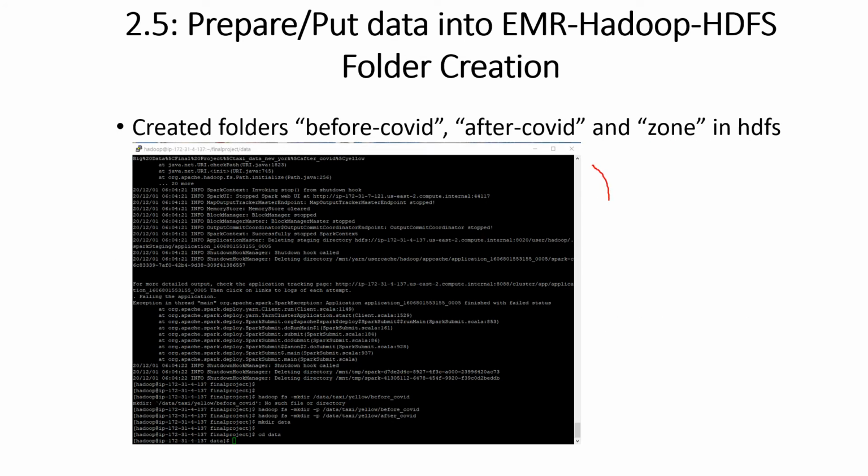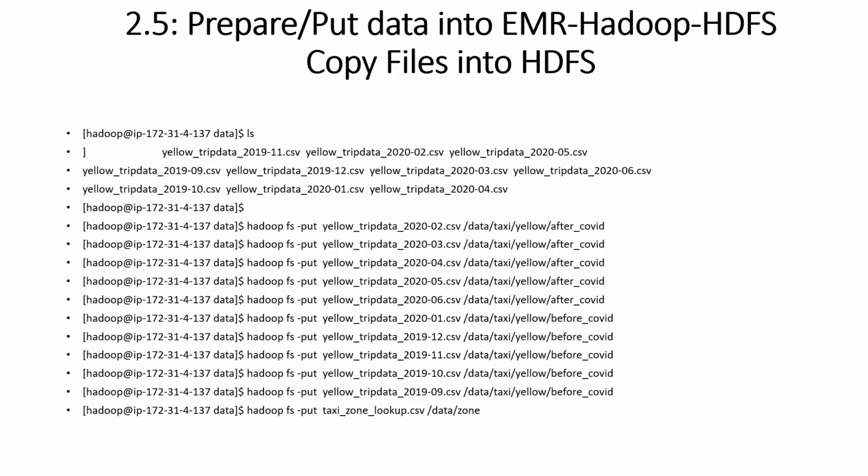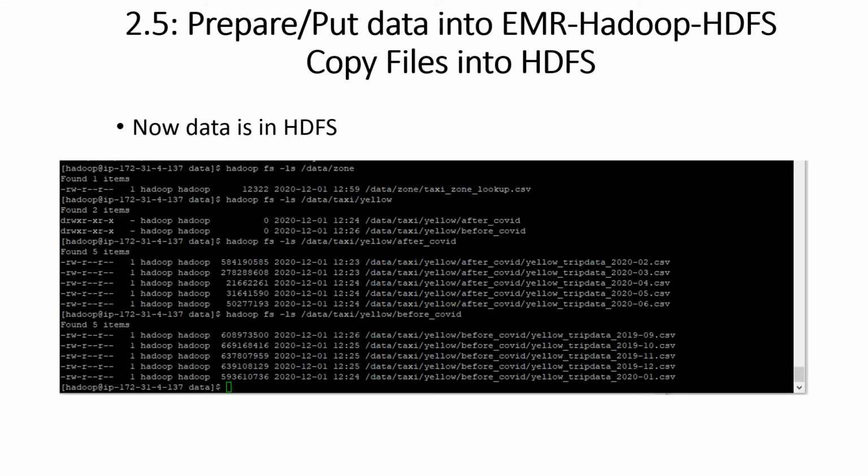Here is the screenshot for creation of these folders in HDFS. The Hadoop fs put command copies all these CSV files one by one to HDFS. After files are copied into HDFS, we can look at the content of HDFS via the ls command, and we see that there are 2 directories here, after and before COVID.